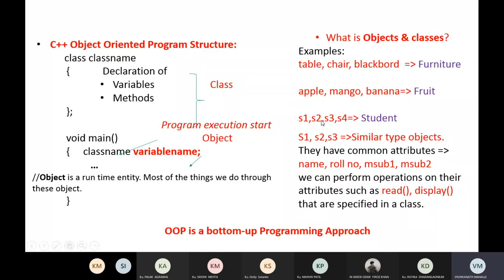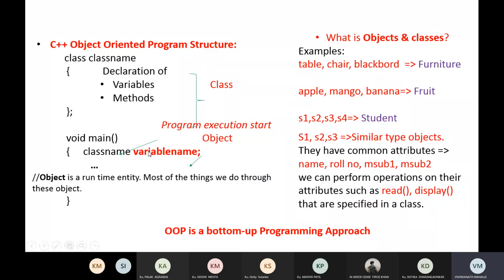These are the variables of type student, and these are similar types of objects. They have common attributes. Every student has a name, roll number, marks in subject 1, marks in subject 2, and we can perform operations on their attributes, such as we can read the data and we can display the data.